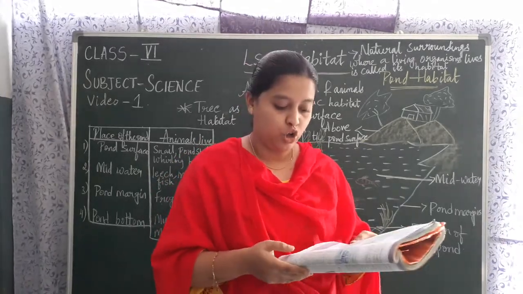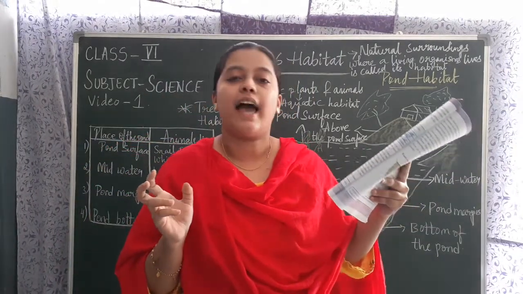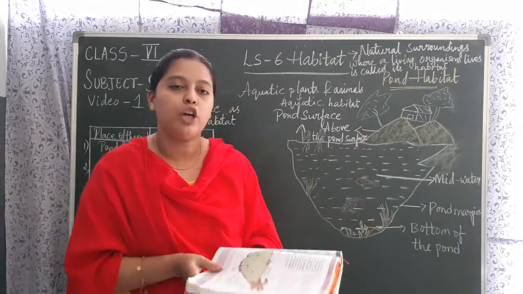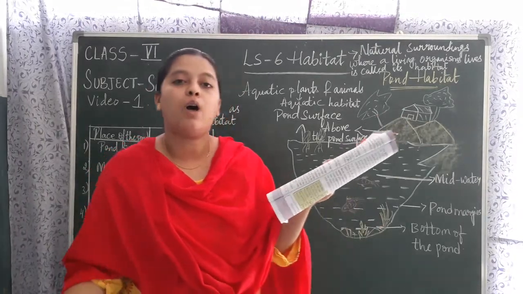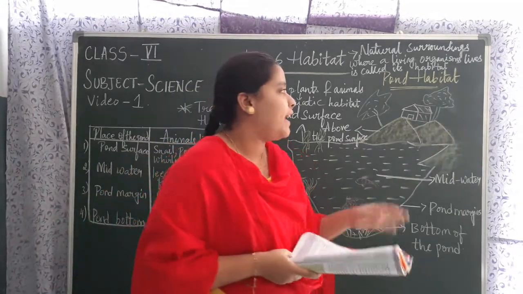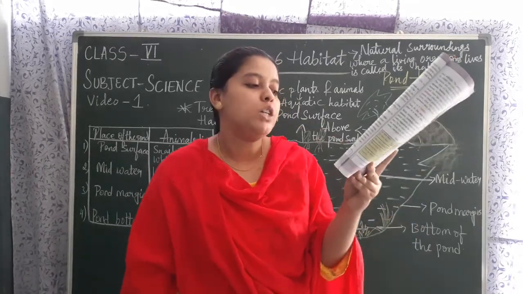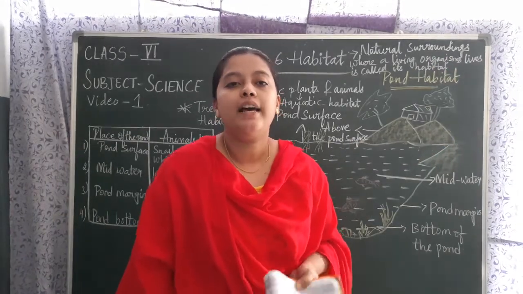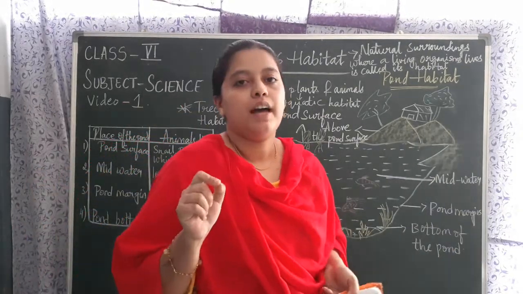Apart from this children, do you all know alpine or mountain habitats occur in highlands and mountain ranges around the world. Then apart from this, one more thing: coral reefs. Coral reefs are among the world's most diverse habitats. You can find this near the pond habitats only. Coral reefs are made up of millions of tiny coral polyps.